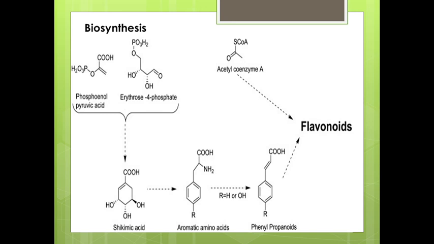Chalcone synthase is the first enzyme in flavonoid biosynthesis, and it catalyzes stepwise condensation of acetate units from malonyl coenzyme A, and using coumaryl coenzyme A it produces different flavonoids. So this is about the biosynthesis of flavonoid.